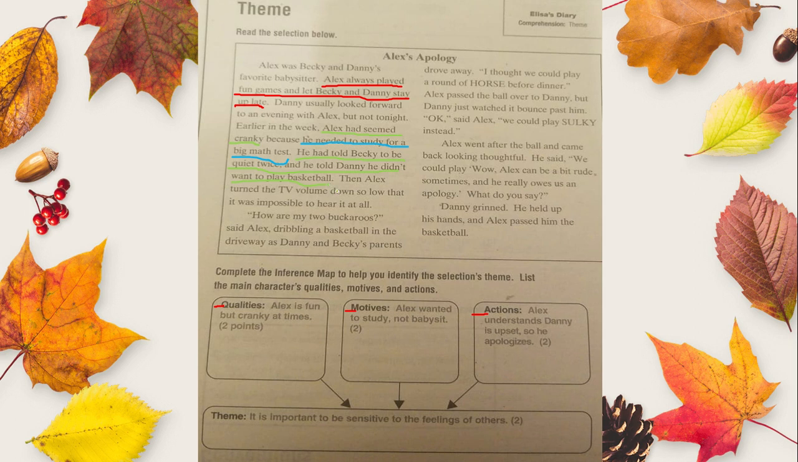So his actions were told the kids to be quiet. He said, shh, be quiet, don't talk. Then, when the kid asked him to play basketball, he said he didn't want to play basketball. And later, he asked the kid to turn the volume down, and he turned it down so low that it was impossible to hear a thing. So we know we have the qualities, the motives, and the actions.